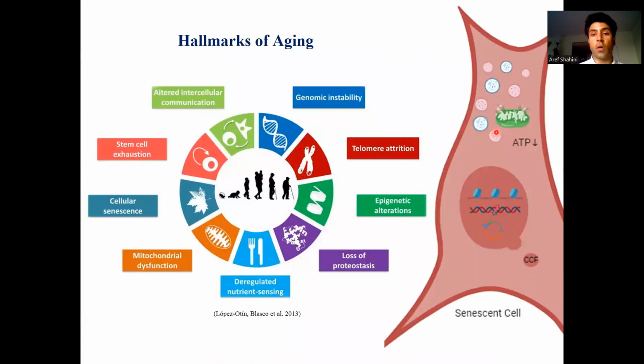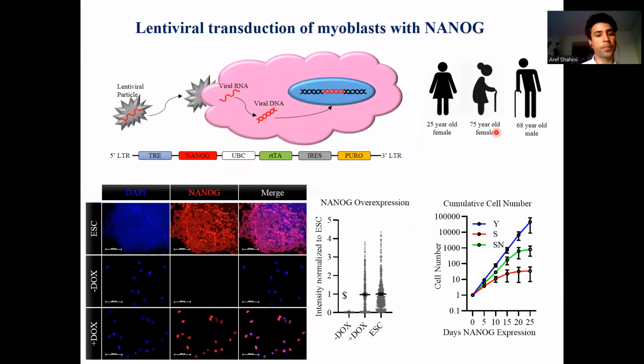We looked at the hallmarks of aging in these cells upon NANOG expression. To do that, we first isolated the myogenic progenitors from a 25-year-old female, a 75-year-old female, and a 68-year-old male, so 3 independent biological repeats. And we overexpressed NANOG by transducing the cells with lentiviruses carrying NANOG.